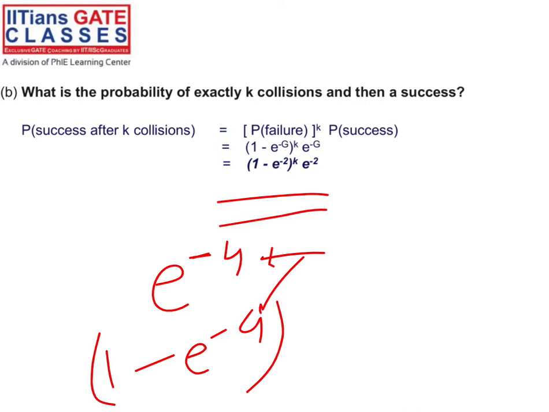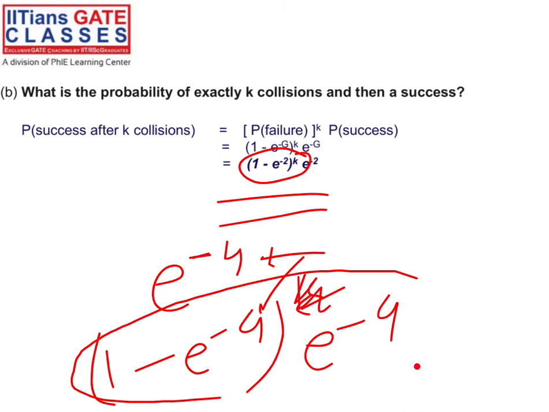So in the first attempt, let's say a collision happened. So this probability will apply. In the second attempt, again a collision will happen. In the third attempt, again a collision will happen, up to k collisions. So that is the probability that k collisions will happen, right? And in the next attempt, without a collision, my frame is sent to the destination, which is e raised to minus G. So you have to use this formula easily.